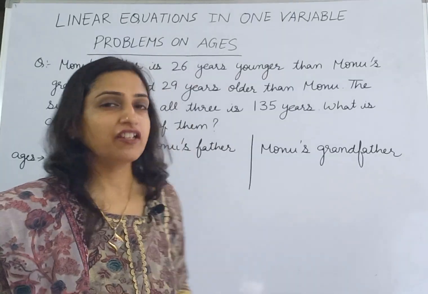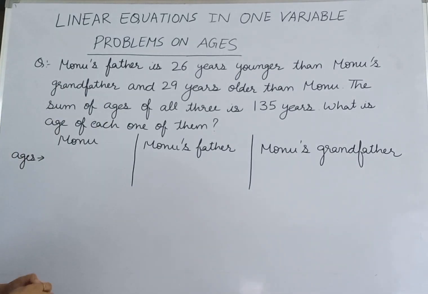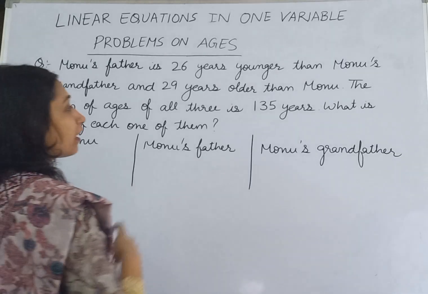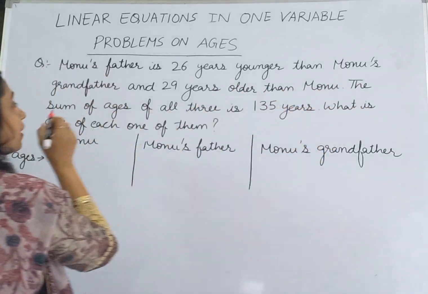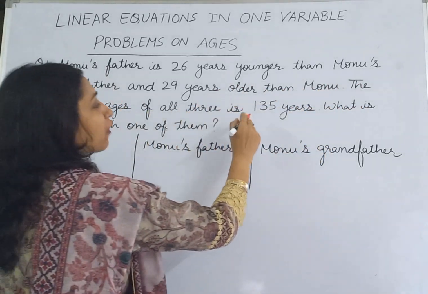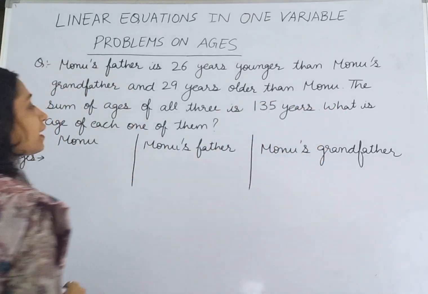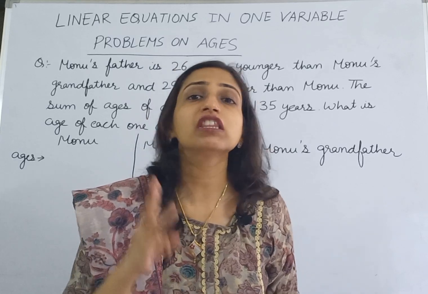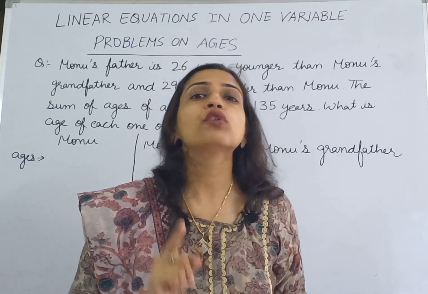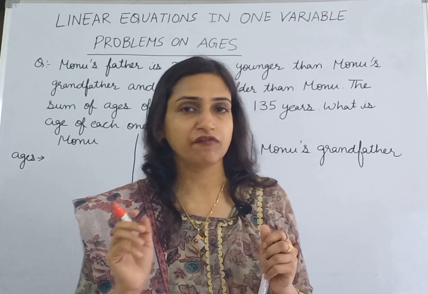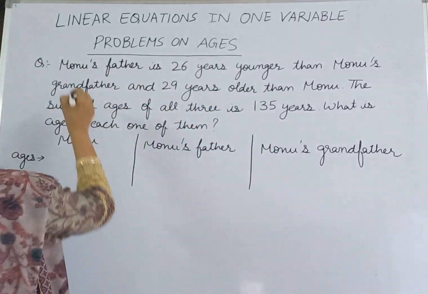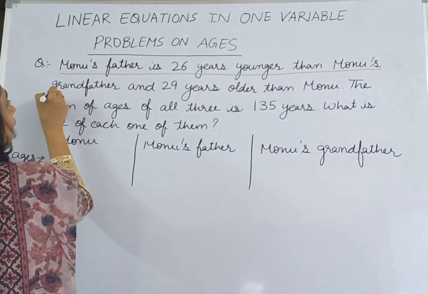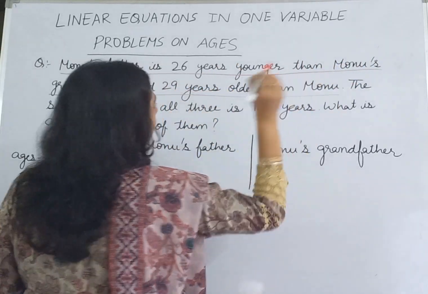Our next question is, Monu's father is 26 years younger than Monu's grandfather and 29 years older than Monu. And the sum of the ages of all three is 135 years. What is the age of each one of them? So in this question, we are given 3 persons: Monu, Monu's father and Monu's grandfather. And it is given that Monu's father is 26 years younger than Monu's grandfather and 29 years older than Monu.